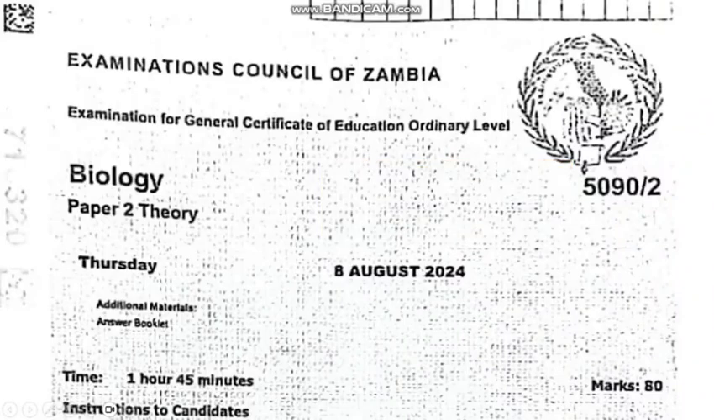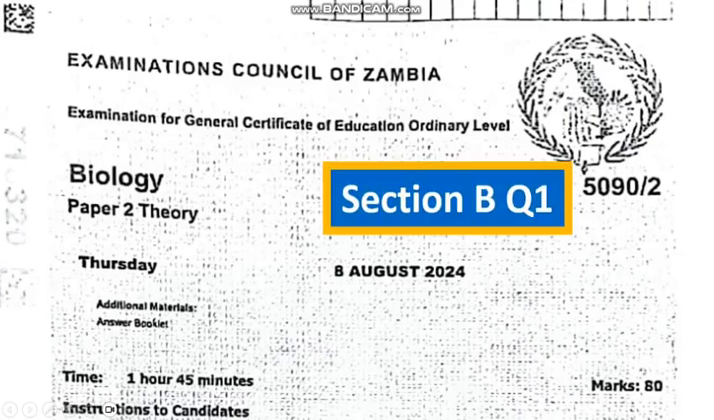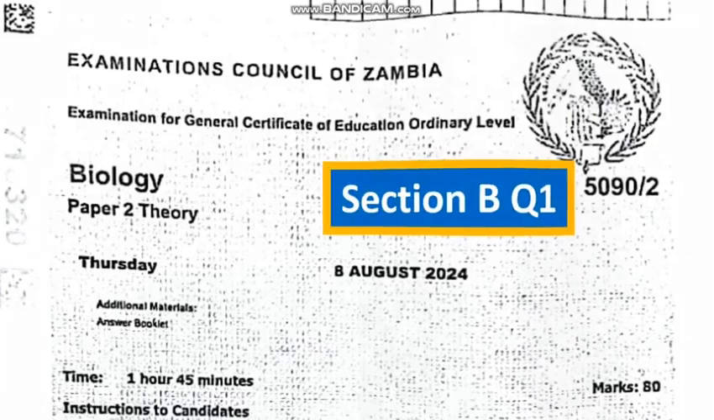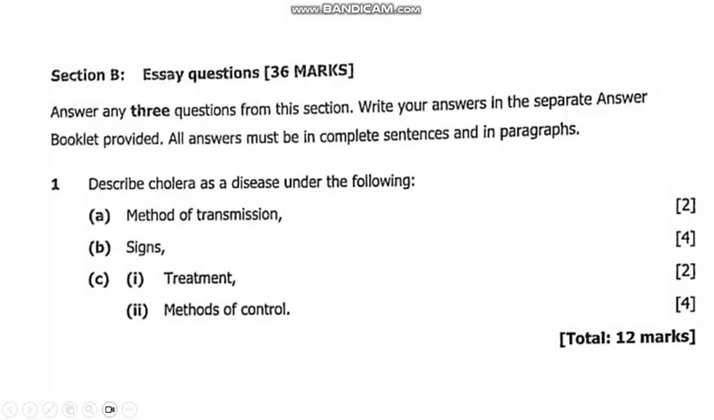So in this presentation, we are going to look at biology paper 2 for 2024. Our focus will be based on section B, question 1. So let us look at the question. So here is our question 1, section B. Describe cholera as a disease under the following: A, method of transmission; B, signs; C, treatment; C2, method of control.